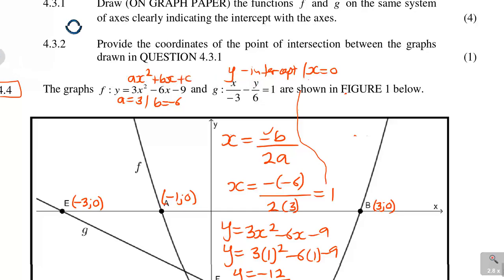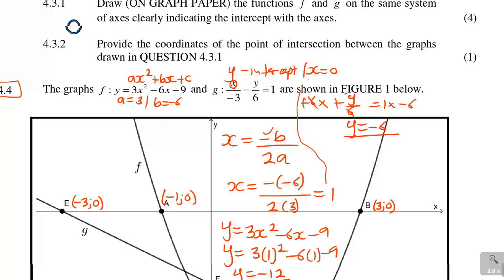This time x is the one that is 0. So you've got 0 over negative 3 minus y over 6 is equal to 1. This 0 over 6 doesn't influence anything. Now you multiply by negative 6, the 6 cancels, so y is equal to negative 6.